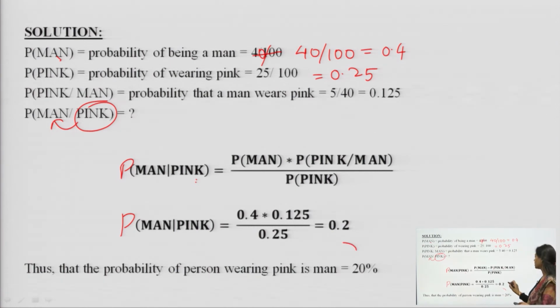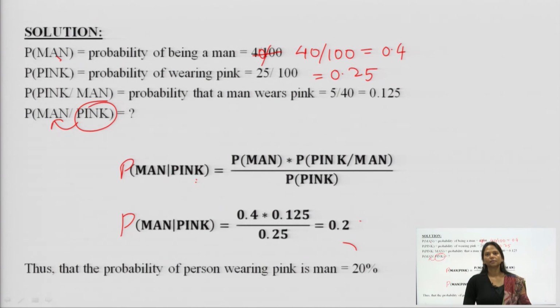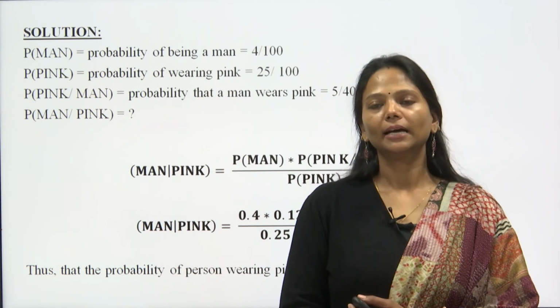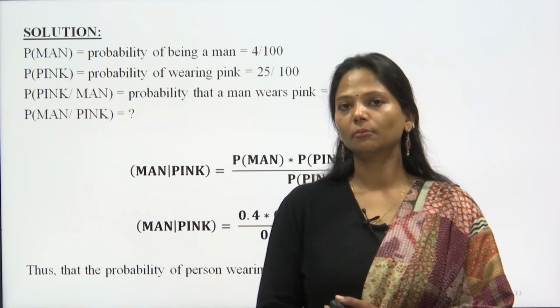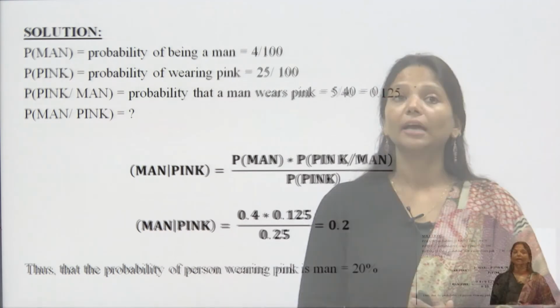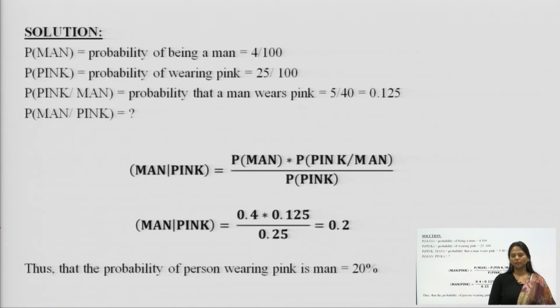That means, if I convert it into percentage, it comes out to be 20%. Therefore, for this kind of question, when there are other things to consider, we apply Bayes theorem. This is how we apply the conditional probability Bayes theorem formula when we have 2 or more dependent events.